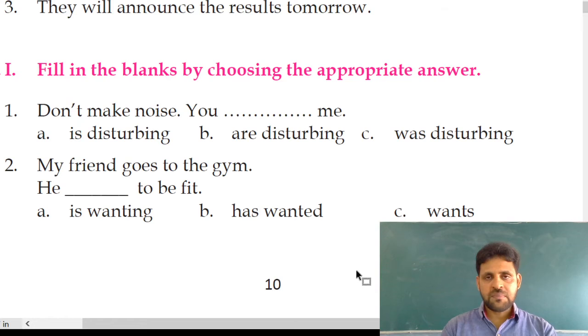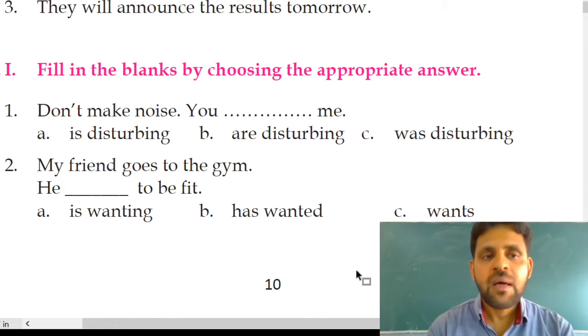Sometimes by using the present continuous verbs, we can talk about the future. For example, we are going to open a new shop. Did you understand? Actually, it is in present continuous tense. The sentence structure is in present tense, but it shows the action will take place in the future. Understood? For example, we are planning to visit Delhi. We are planning, but visiting Delhi is a future action. That you should remember.